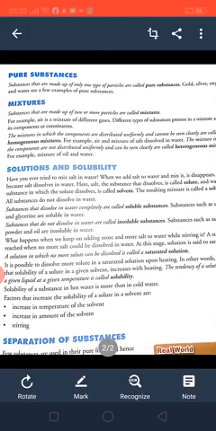Homogeneous means the mixture in which the components are distributed uniformly and cannot be seen clearly. You have seen salt particles are distributed uniformly in the water, so it is known as a homogeneous mixture. Example you have collected also: a mixture of salt dissolved in water. In the same way you can dissolve sugar also.